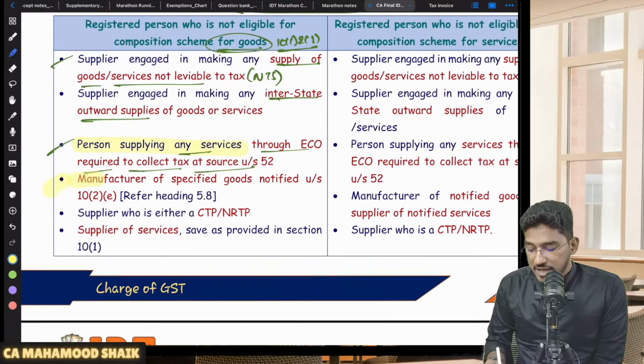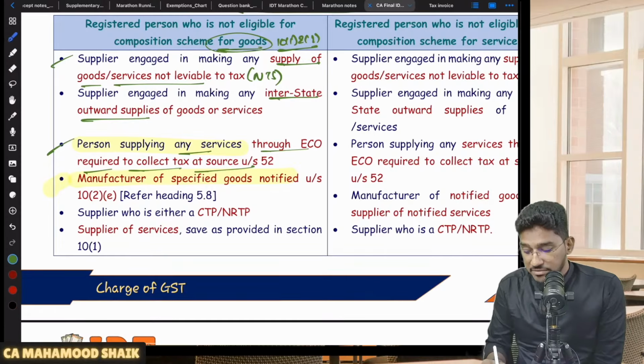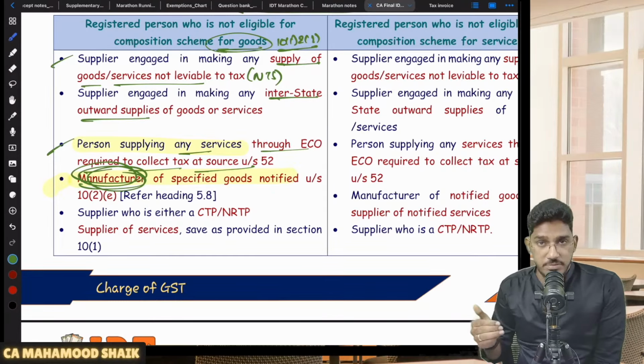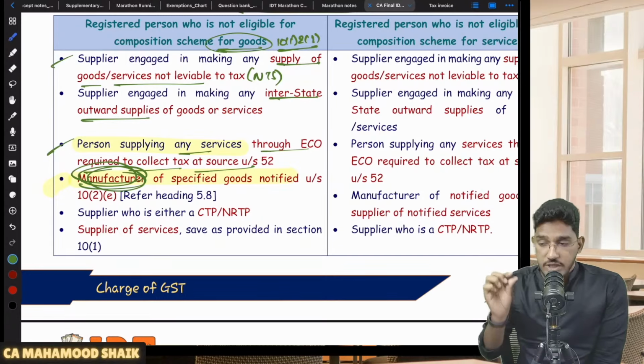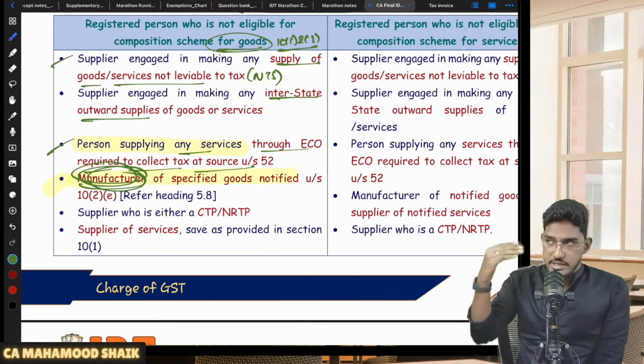And also, if you are a manufacturer of certain goods, see here, manufacturer, you should not be engaged in manufacturing of certain goods in case you want to opt for composition levy. So they are putting a restriction only on manufacture. That means can I do trading? Yes, you can do trading.